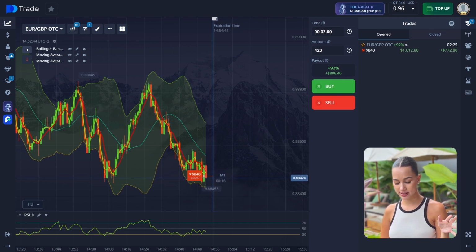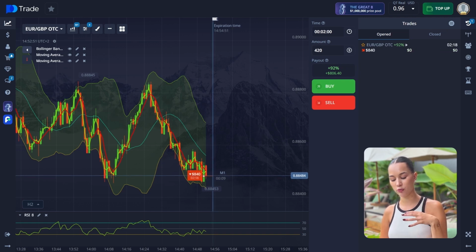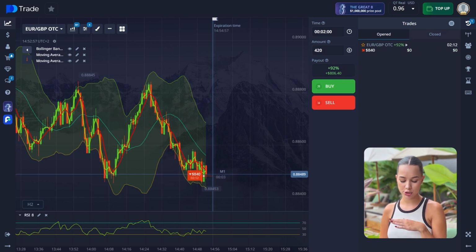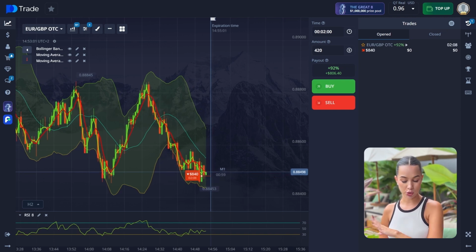Also here, as we can see, the overall market direction is a clear downtrend. So the global chart structure shows a sequence of lower highs and lower lows. So after each short-term pullback, the price continues to drop, and a 2-minute trade aligns with the continuation of the current trend as well. So, conclusion, why did we open here a sell trade, right?